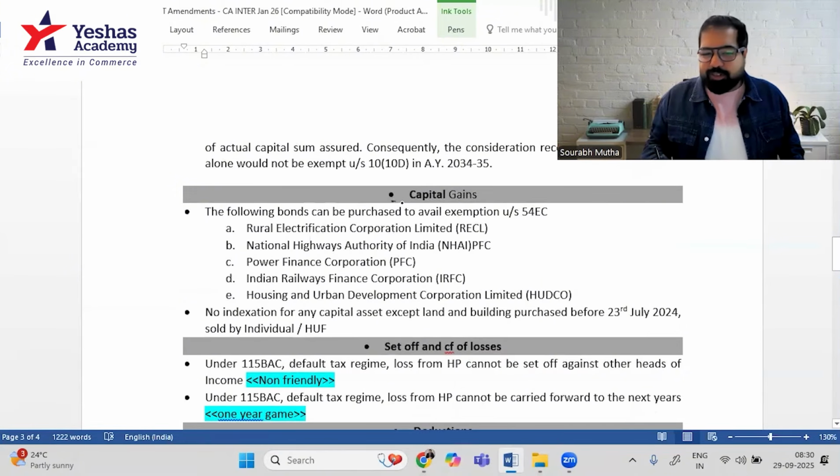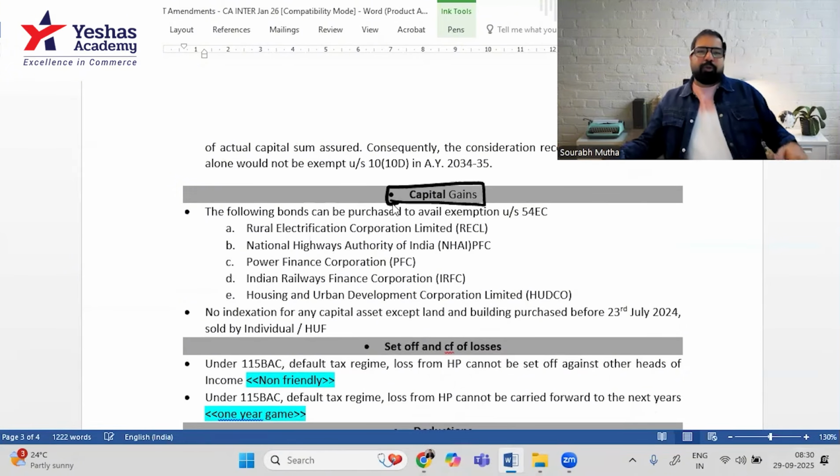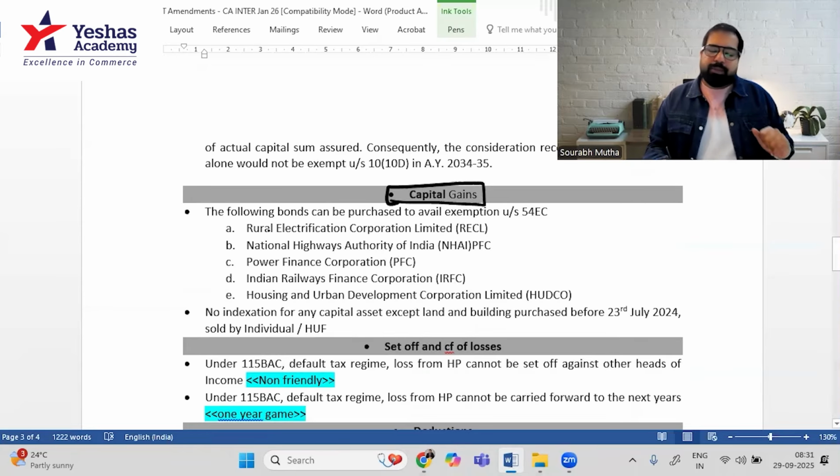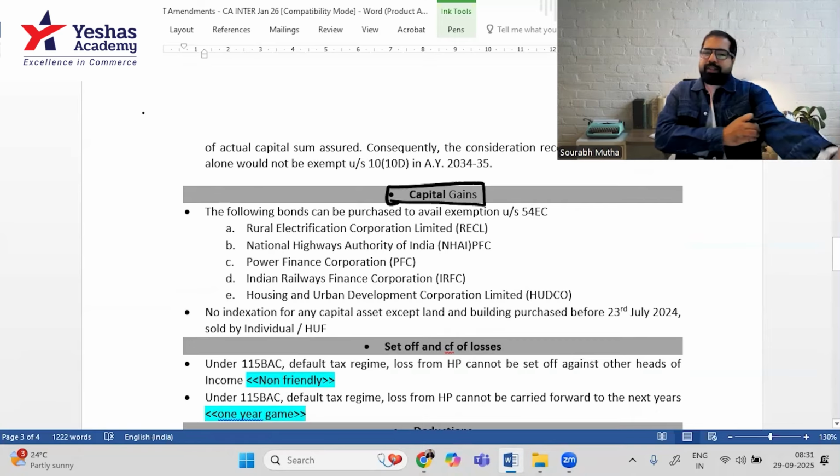We go to the next chapter, which is called capital gain. This is my favorite because I like investing in the stock market. I buy shares and I sell shares and I pay capital gain tax. Now, there was a very unique section here. I'll talk about two amendments that happened. First, I'll talk about the unique section.